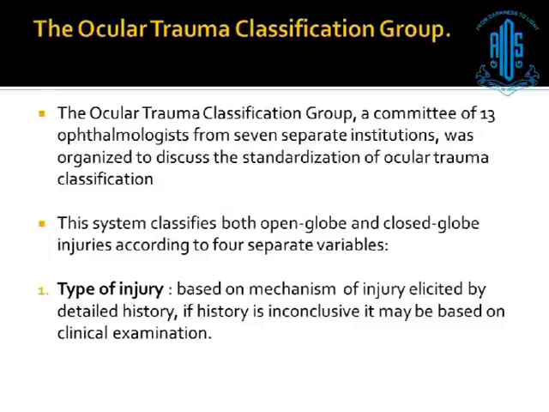The first attempt was made by a group called the Ocular Trauma Classification Group. This consisted of a committee of 13 ophthalmologists from 7 separate institutes, and they discussed the standardization of ocular trauma classification. This system classified both open globe as well as closed globe injuries according to 4 separate variables. The first was the type of injury, based on the mechanism of injury elicited during the history, or, if the history is inconclusive, based on the clinical examination.